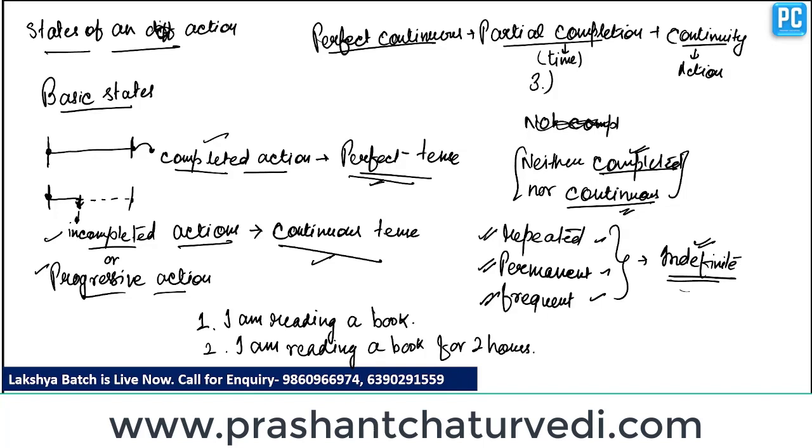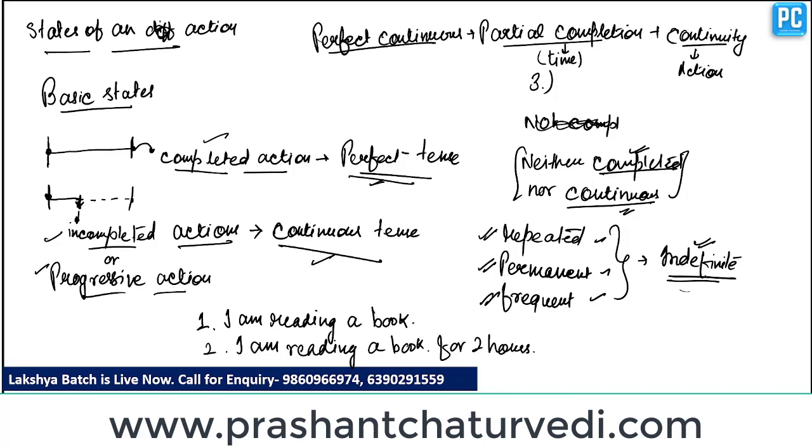So the difference we can notice here is of time. The first sentence doesn't convey any period of time or starting point of an action. It is just a continuity of an action.